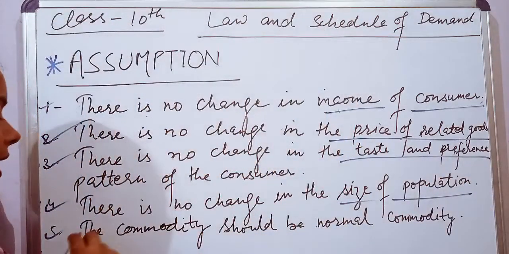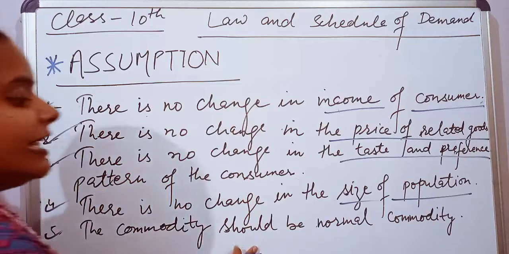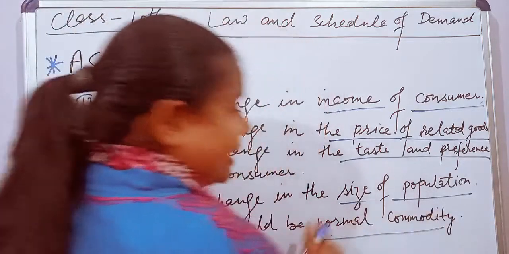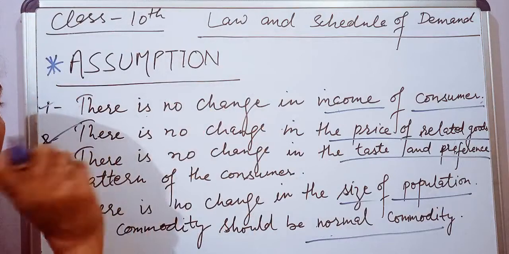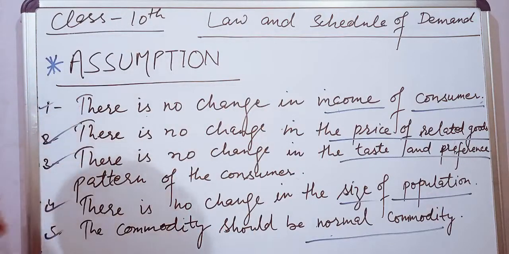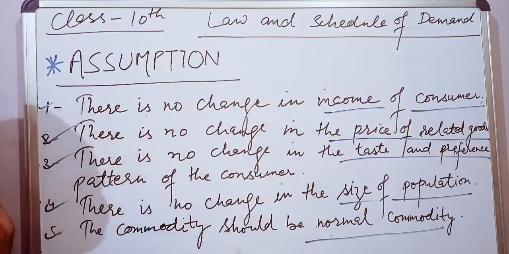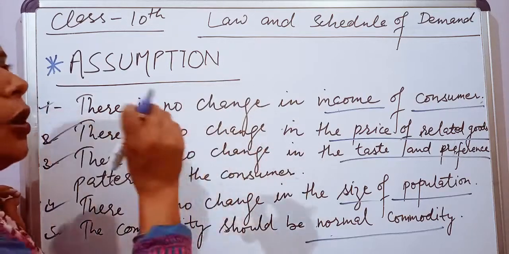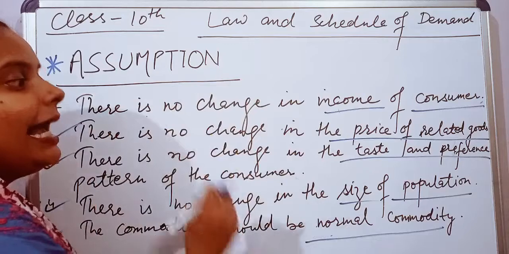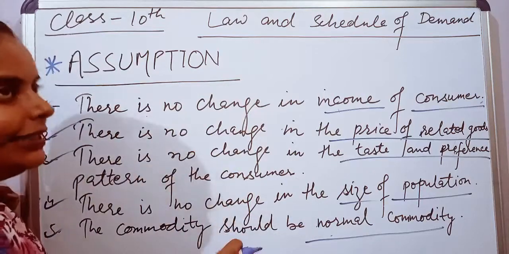And the last thing, but not the least, the commodity should be a normal commodity. It should not be any other commodity. It should be a normal commodity. Now see, if all these things remain unchanged, will be the same, then only the law of demand applies. Otherwise, it is not applied.